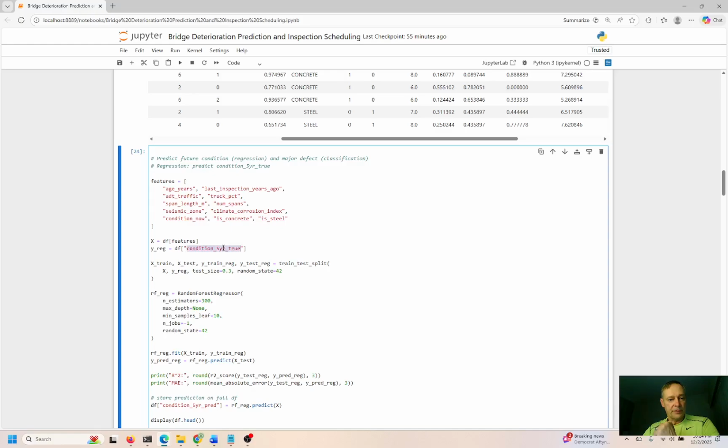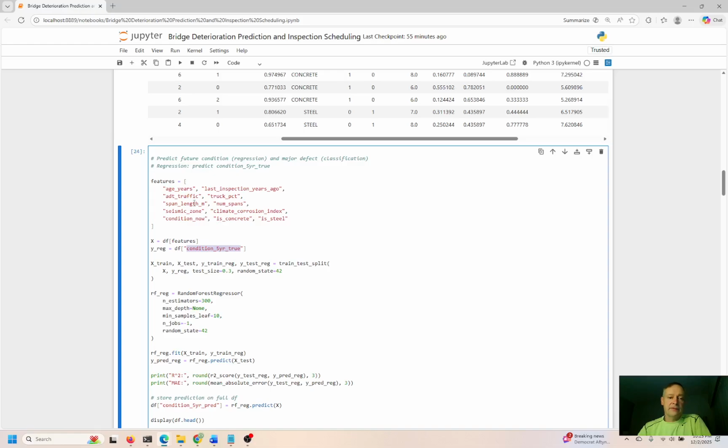And this is going to be the predicted target that we are setting right here. So condition 5 years true. Okay, so that's what we're trying to predict. Is the condition 5 years from now true? Is it good condition or poor condition? And based on that, we know which bridges we have to assign higher priority for inspection and for repair.